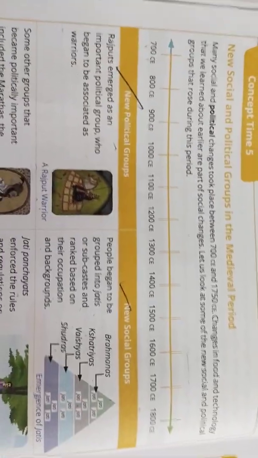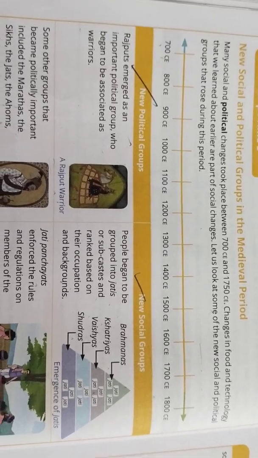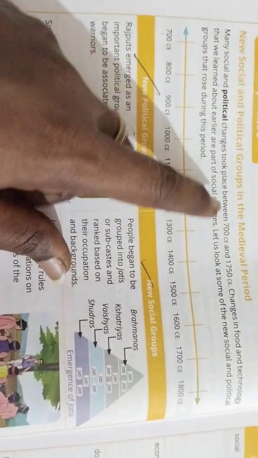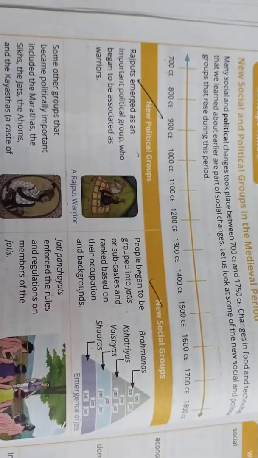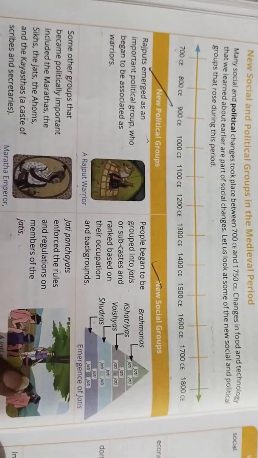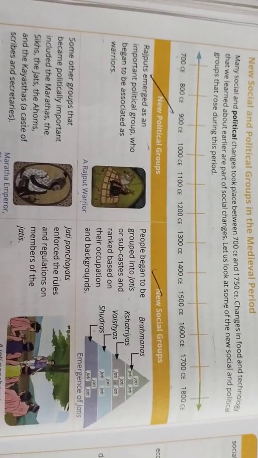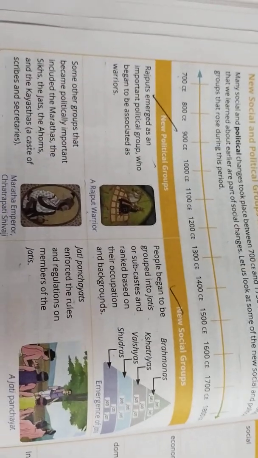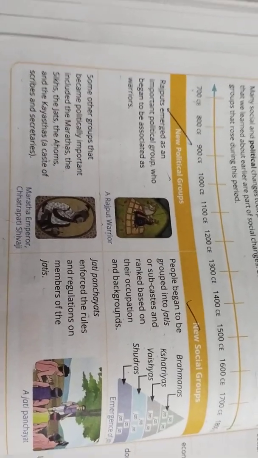The next thing is about new social and political groups in the medieval period. Many social and political changes took place between 700 CE to 1750. You have learnt about the changes in food and technology, like paper being introduced to maintain all the documents, isn't it? We learnt in the NCERT books. So here so many improvements, like the irrigation level has been raised, isn't it? The religious level has been changed. So everything happened in this particular medieval period.